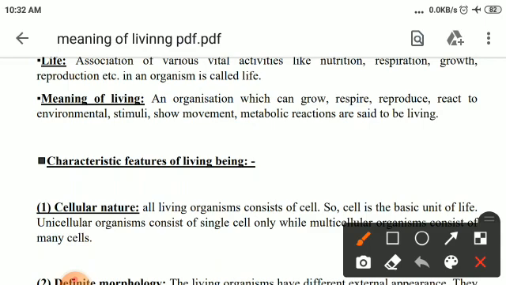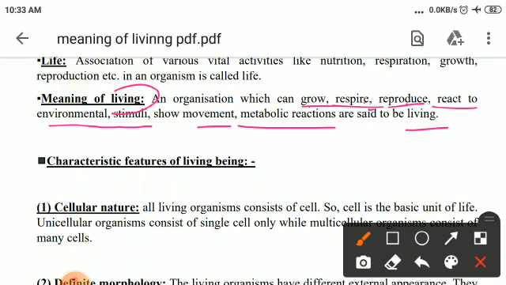An organization which can grow, respire, reproduce, react to environmental stimuli, show movement, and metabolic reactions is said to be living. That means those organisms which can perform these things are said to be living.